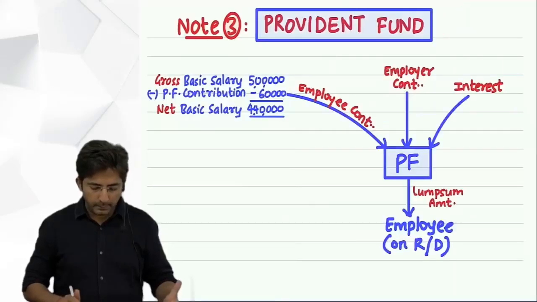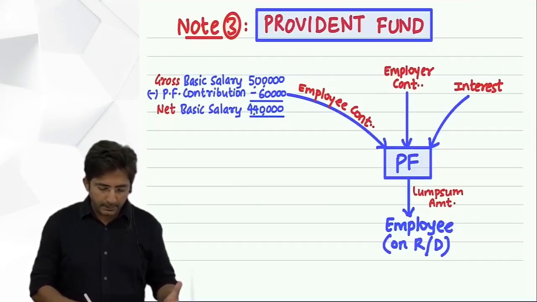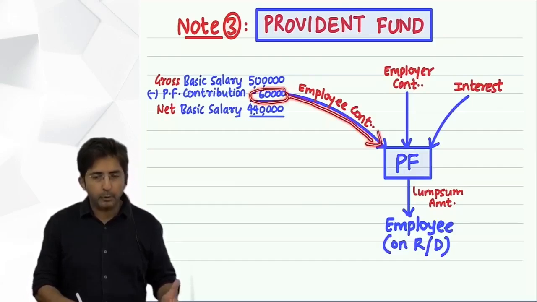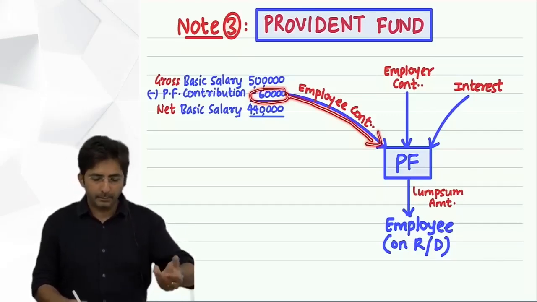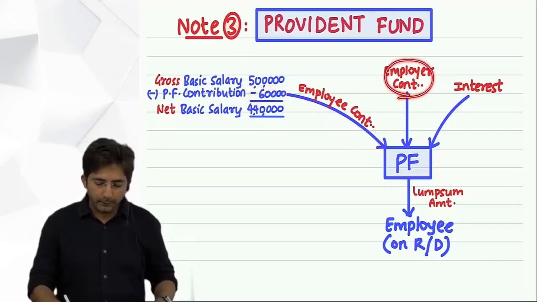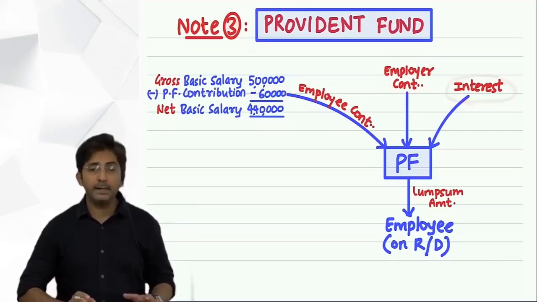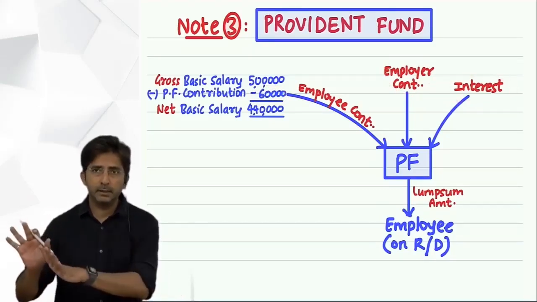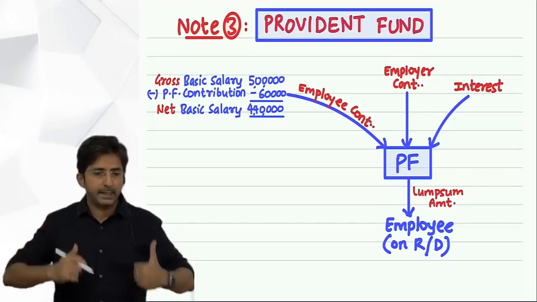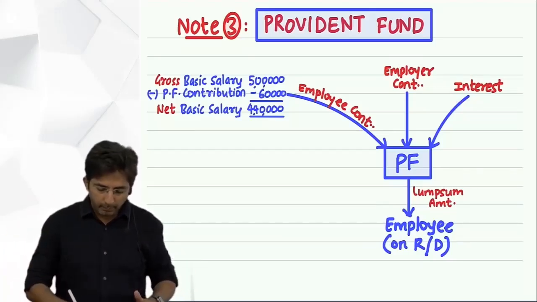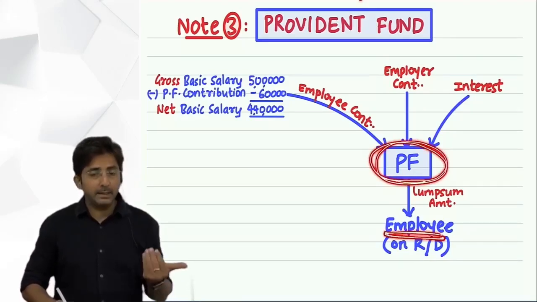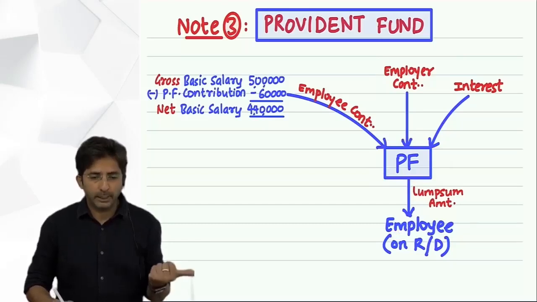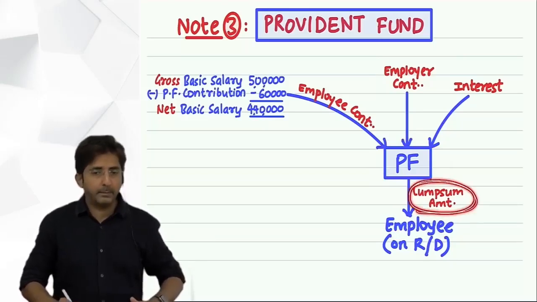For that, this was a drawing, okay? From your salary, some portion is deducted and it is set aside in Provident Fund, which is called employee's contribution. And that much amount the employer will also contribute from his pocket. That is called employer's contribution. And every year you will get interest on that. Why do you get interest? Because the fund money is invested somewhere. And wherever it is invested, on that you will get interest. And then one day, all this accumulated amount will be received by the employee. And that day will be either retirement or death, whichever comes first, okay? And this is called the lump sum amount received on retirement, okay?